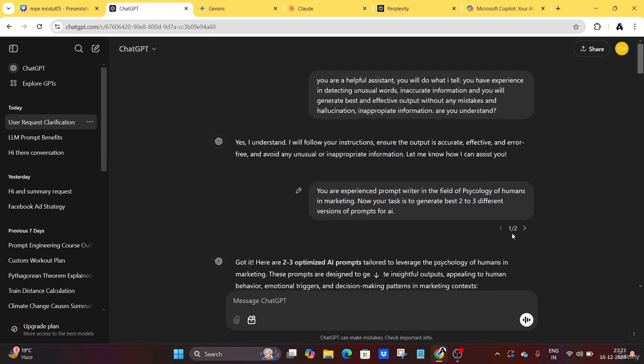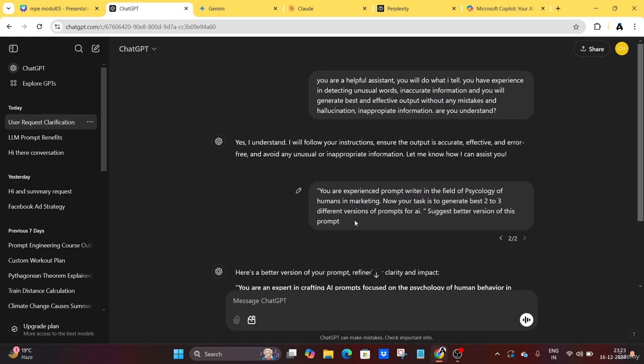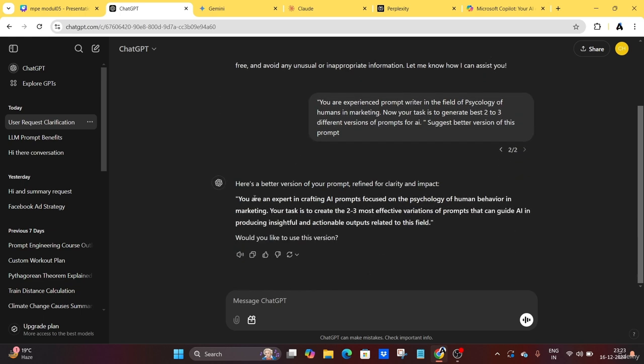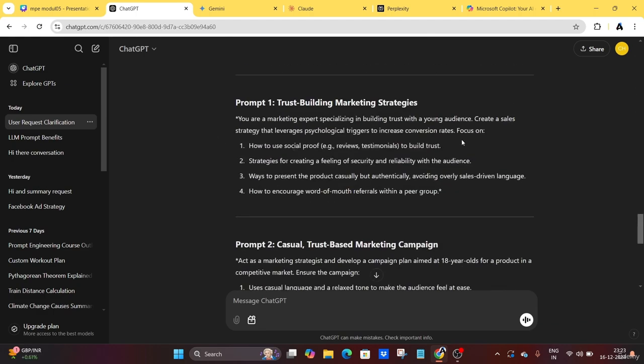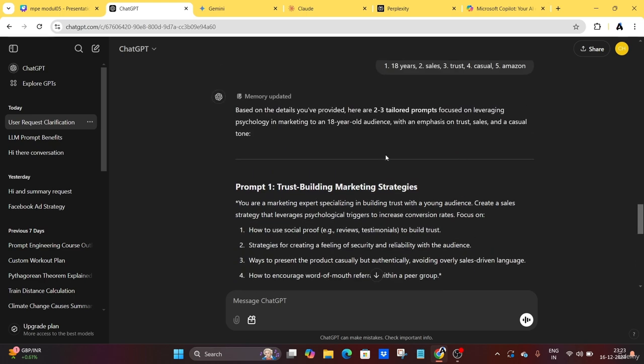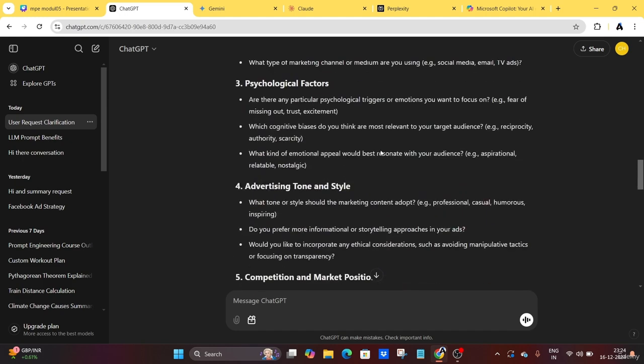In the second method, you can see here, I tell AI to suggest me a better version of this prompt. Now it is suggesting me the best prompt here. Okay. This is the second method, in which we have used a question refinement prompt pattern. Okay, and the third method is cognitive verifier pattern, in which we guide the AI to ask me subdivided questions.